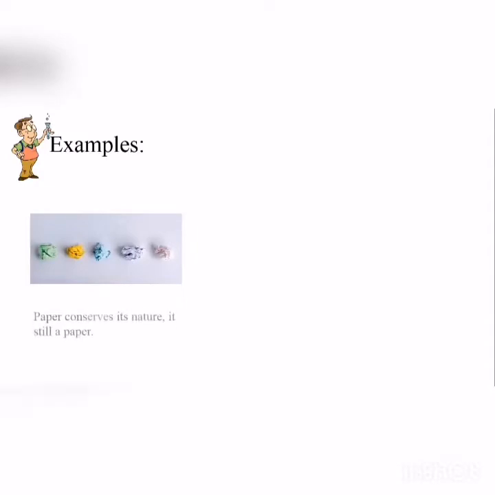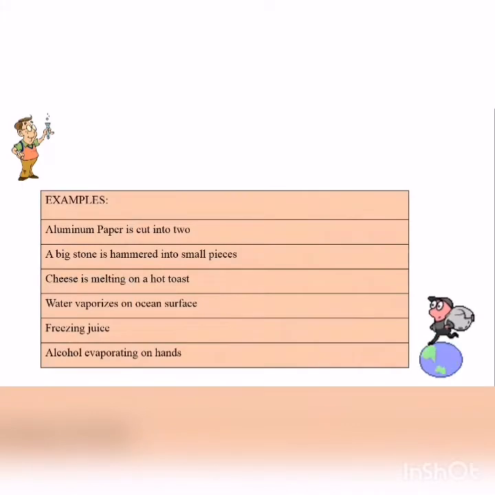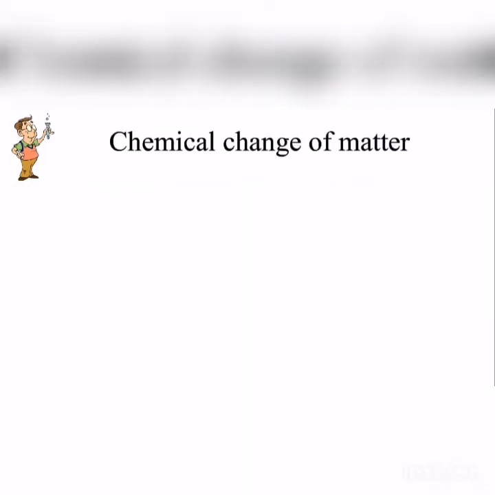Examples: look at these papers. Paper conserves its nature. It's still paper. In the case of water, for example, when transformed from liquid to solid, the state of water changes, but its nature is still conserved. Examples: an aluminum page is cut into two, a big stone is hammered into small pieces, cheese is melting on a toast, water vaporizes on the ocean surface, freezing juice, alcohol evaporating on hands. They are all examples of physical change.